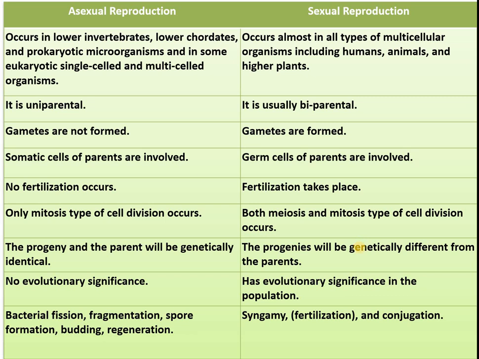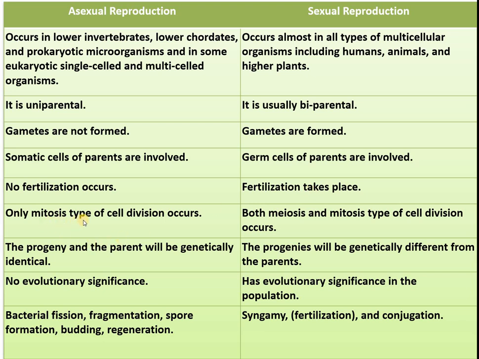Now we see the basic differences between asexual reproduction and sexual reproduction. Students, these are not present in our textbook. However, you must go through the major differences between asexual and sexual reproduction. The basic thing you already know very well. Here gametes are not formed; here gametes are formed. No fertilization occurs; fertilization takes place.